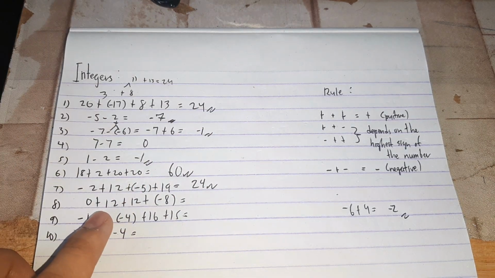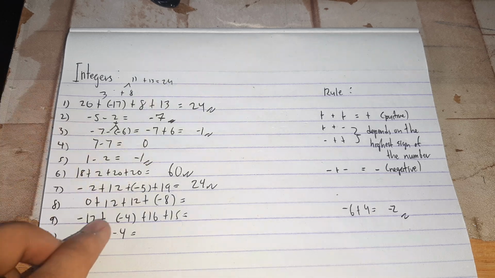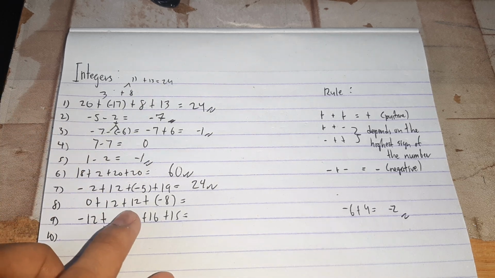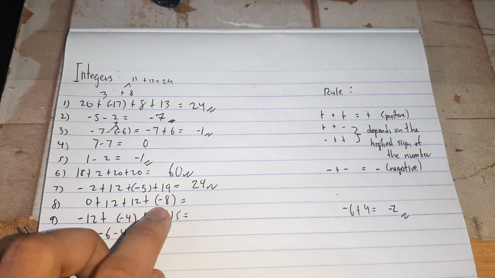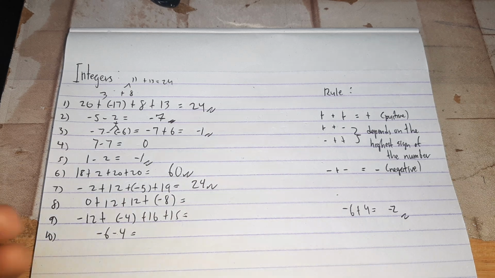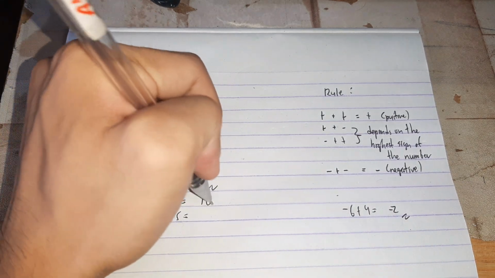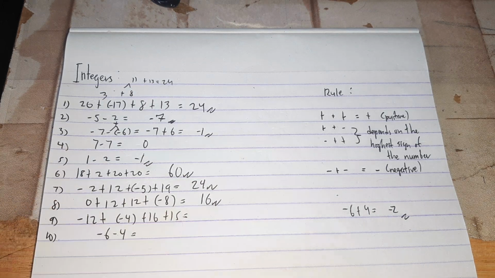But how about here? The 0, we just do not include. 12 plus 12, 24. Minus 8 is 16. So 16, positive 16, since negative 8 is much lower than 24.